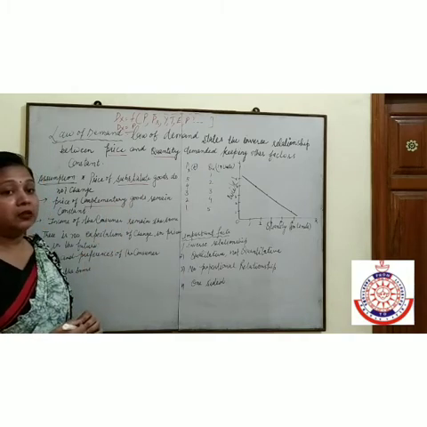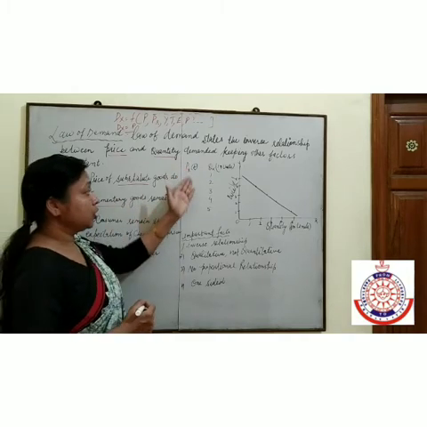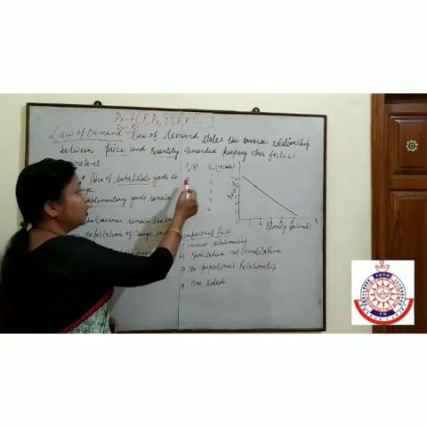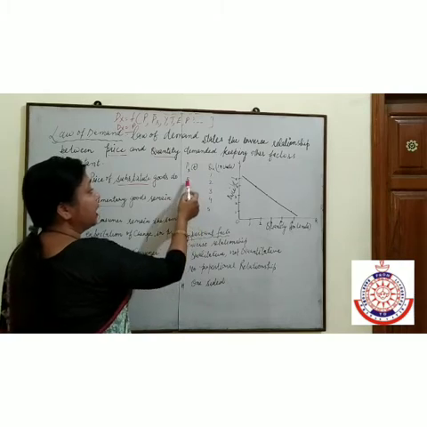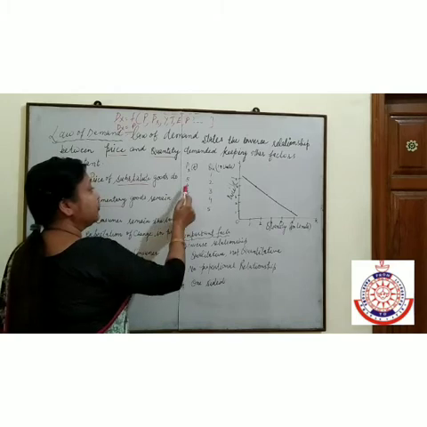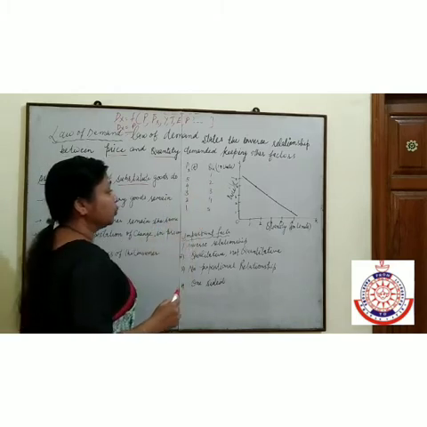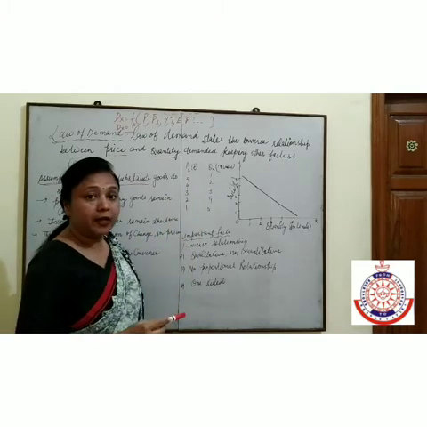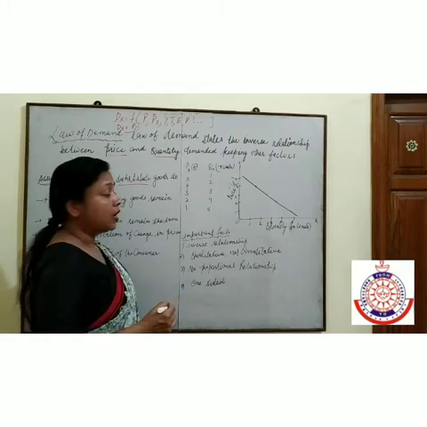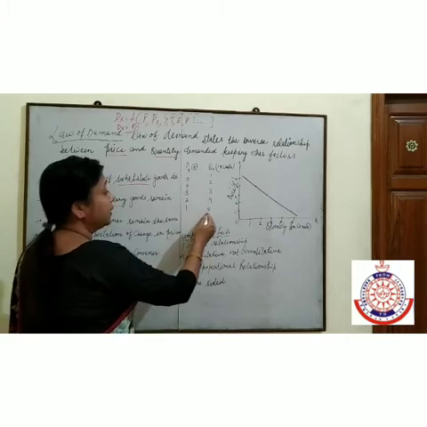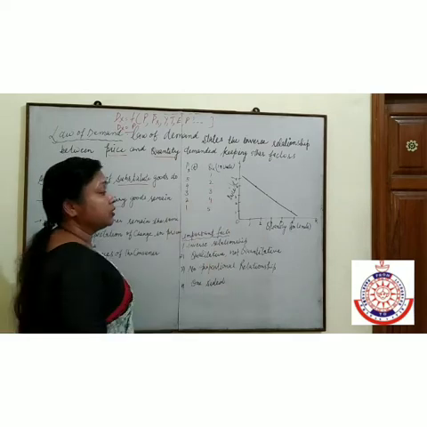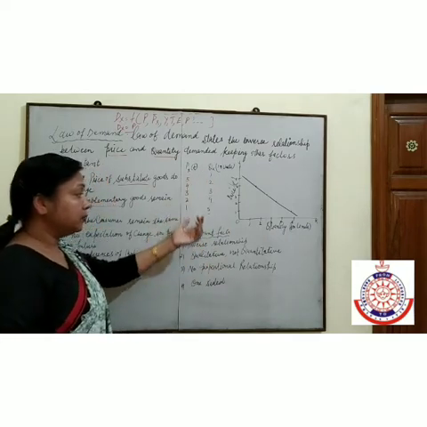Let us take one example. We are using a schedule, and with this schedule we will make the diagram. The price of X commodity is given. At a price of 5, quantity demanded is 1. At a price of 4, quantity demanded is 2. At a price of 3, quantity demanded is 3. At a price of 2, quantity demanded is 4. At a price of 1, quantity demanded is 5. It means at different possible prices, there are different quantities demanded. That is known as demand.